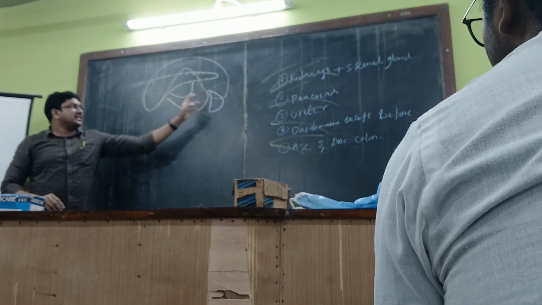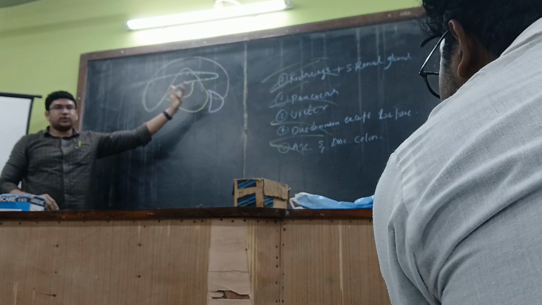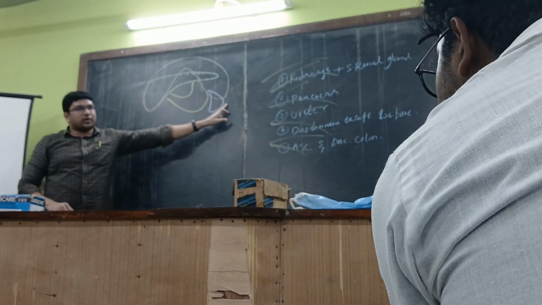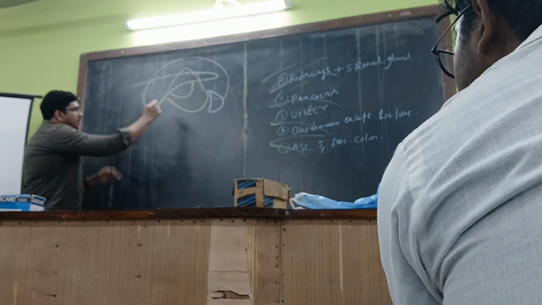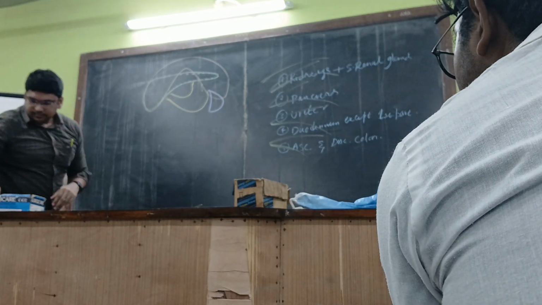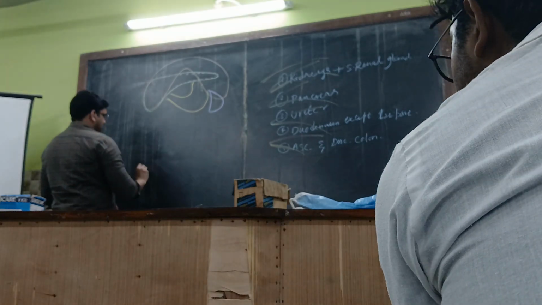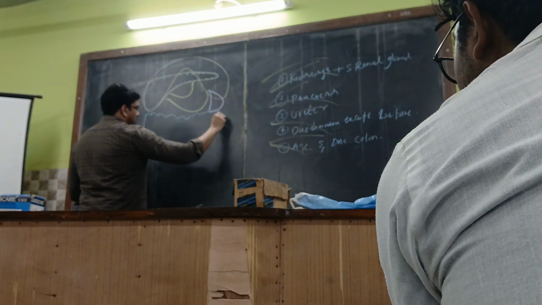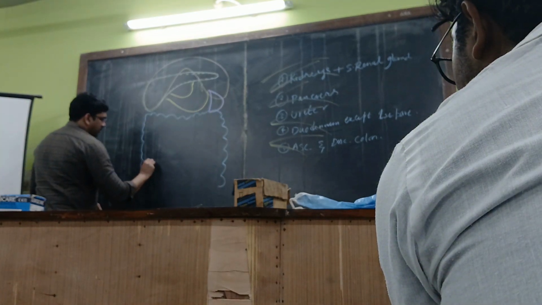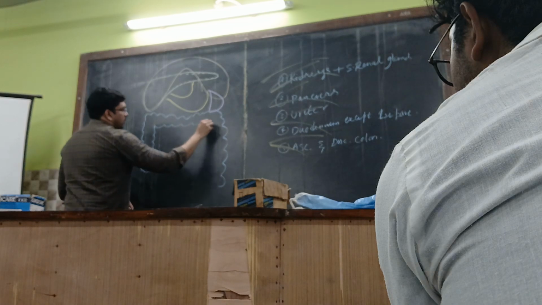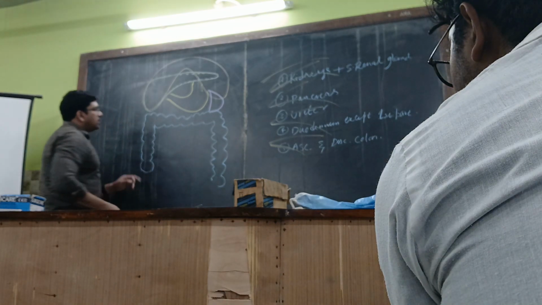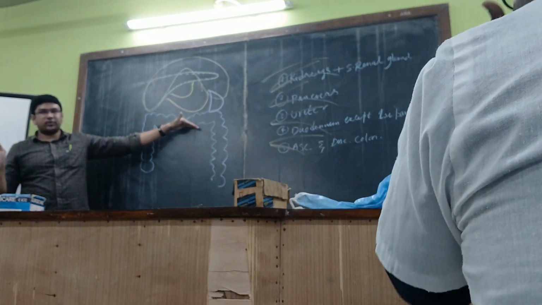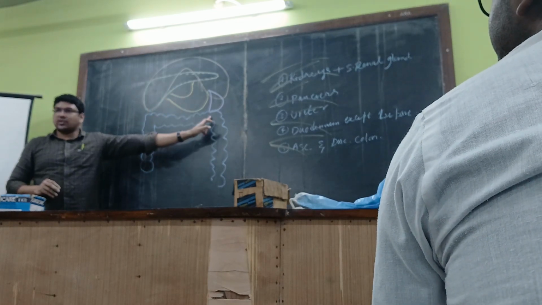If you consider these as a sequence, then you can understand what the different pouches are and everything. First the liver on the right side, then followed by the stomach, then followed by the spleen. And below the stomach, this is the transverse colon, just below the stomach. Remember all these things properly.